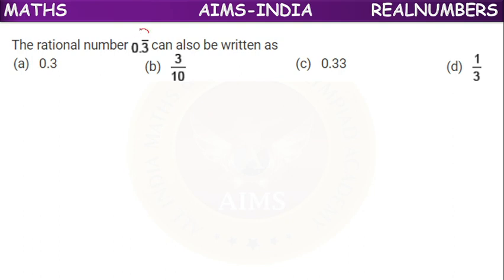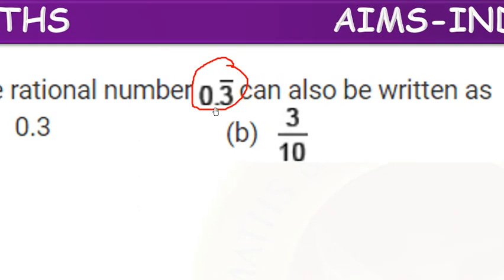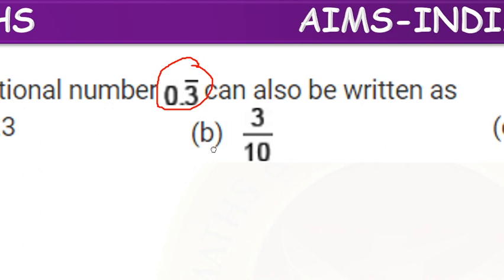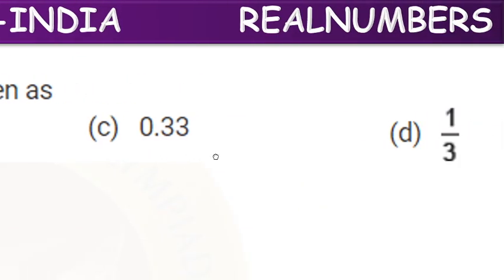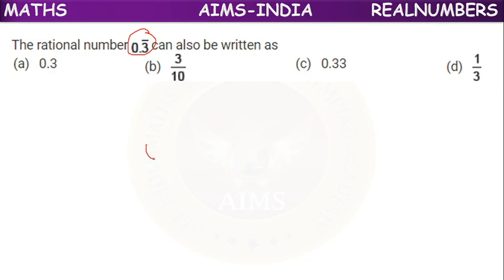Next, the rational number 0.3 bar can also be written as 0.3, 3 by 10, 0.33, 1 by 3. 0.3 bar.